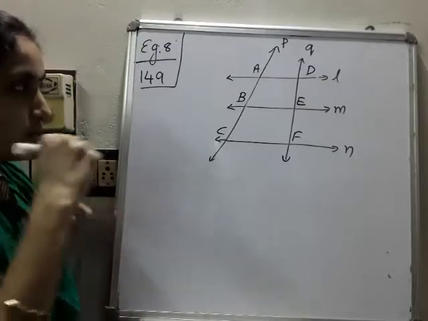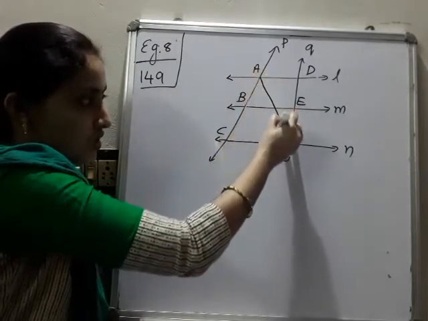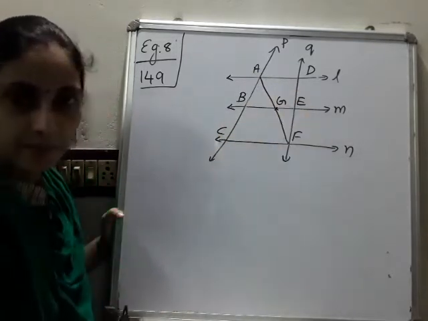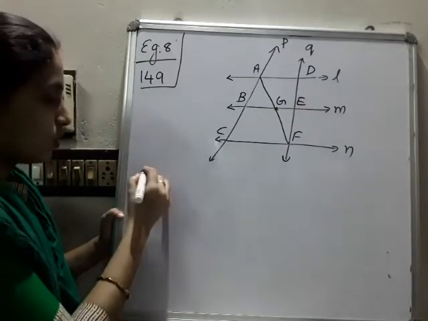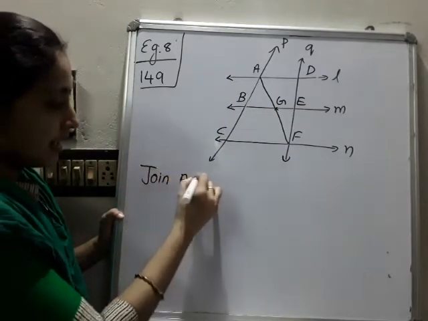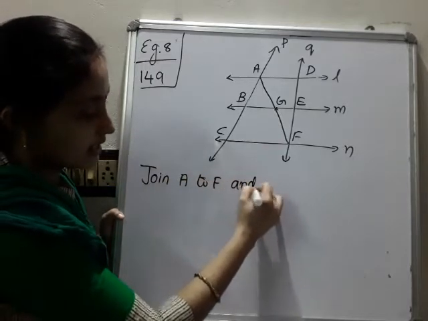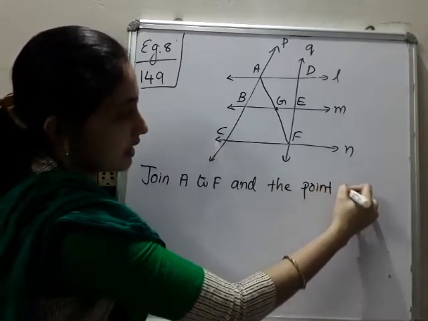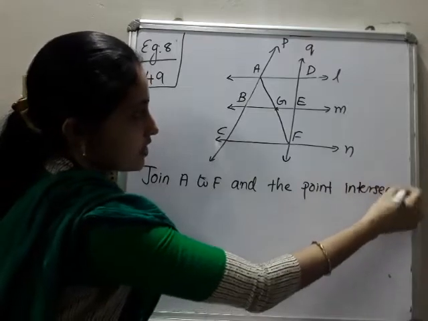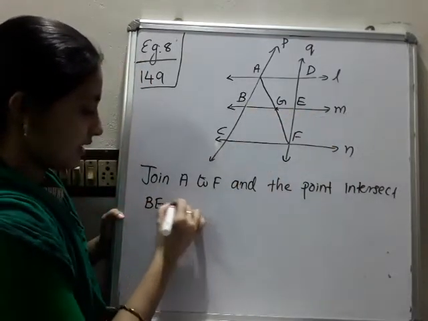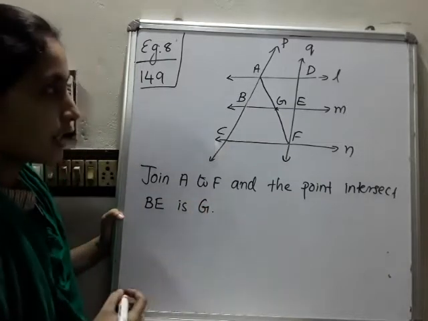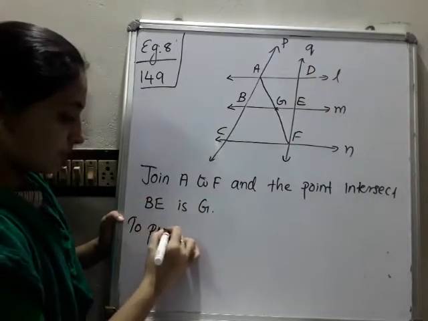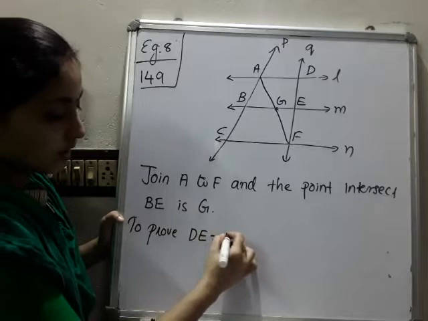For that purpose what we are doing is joining A and F. And the point where it cuts BE is marked as G. Clear? We have to join A to F, and the point where it intersects BE is G. So we want to prove what? This DE is equal to EF.